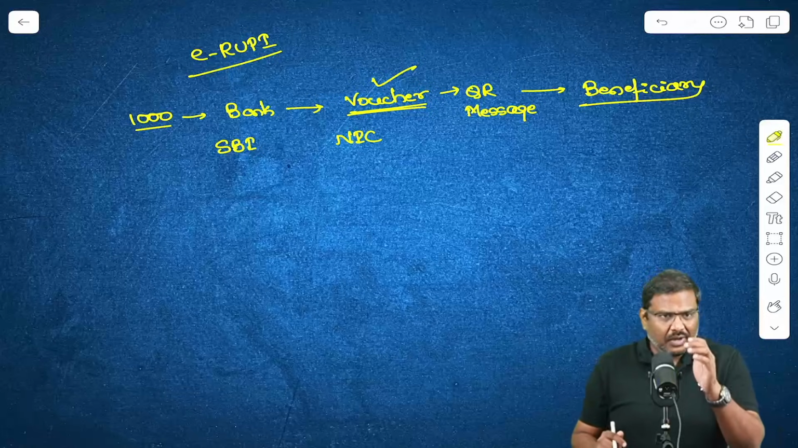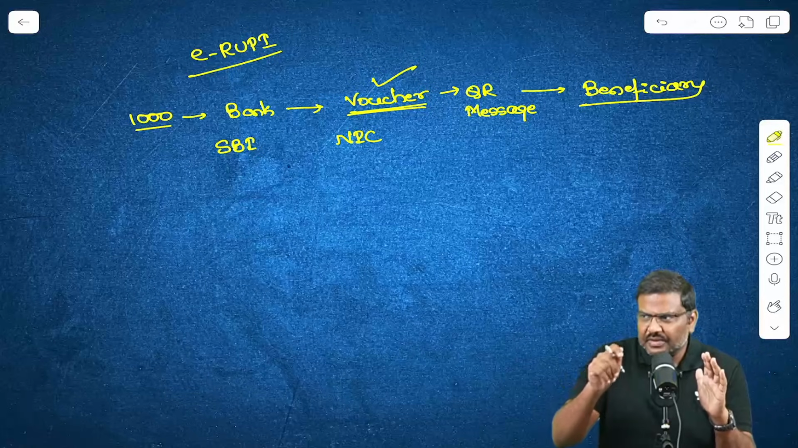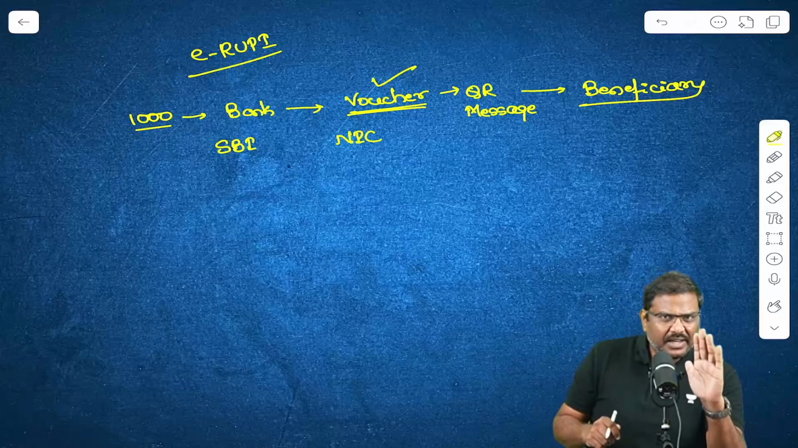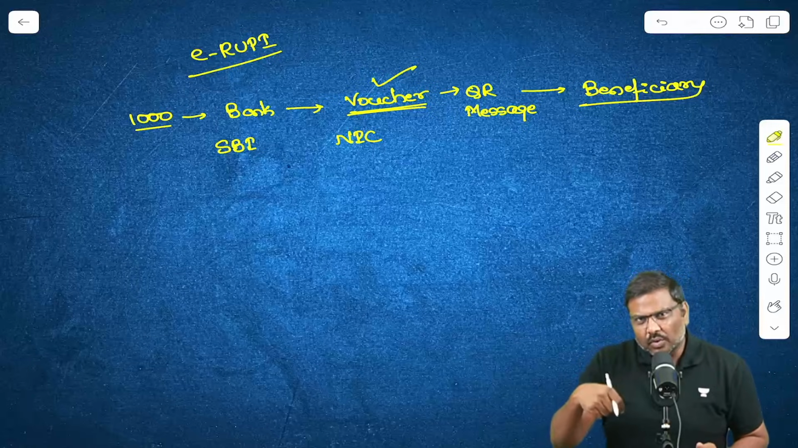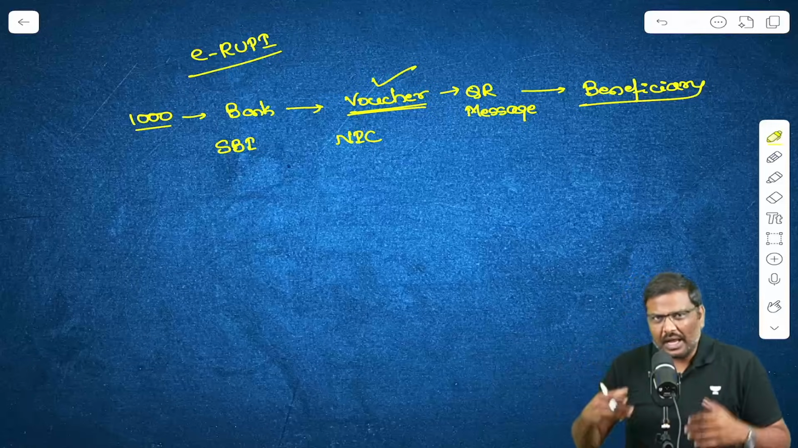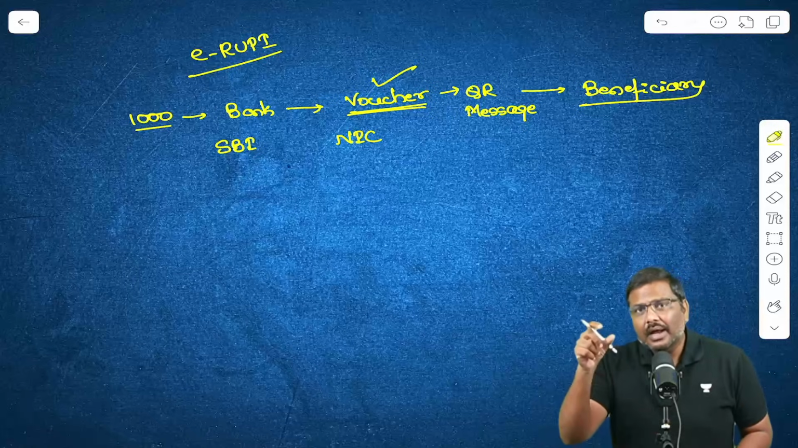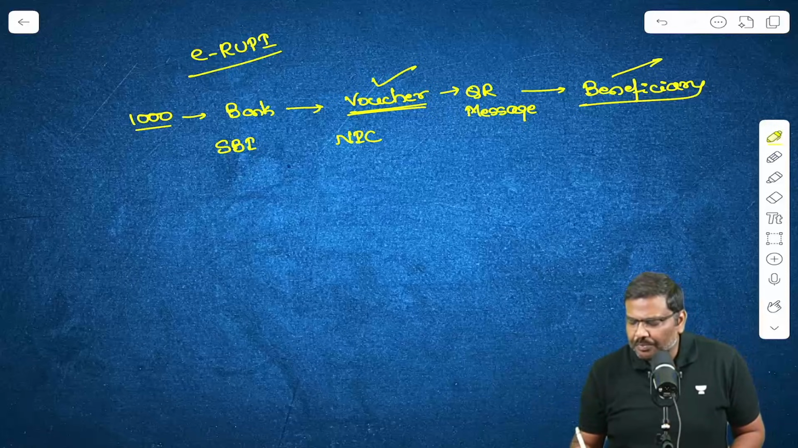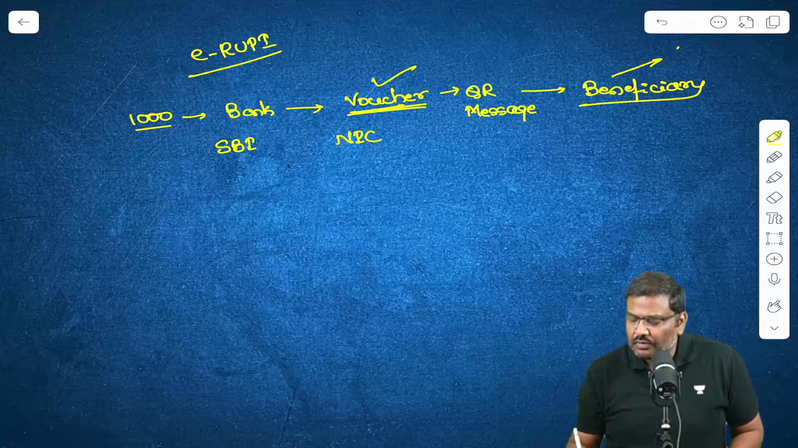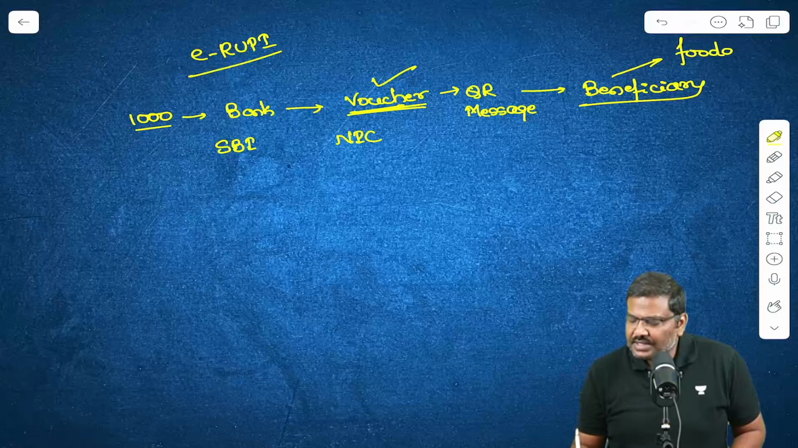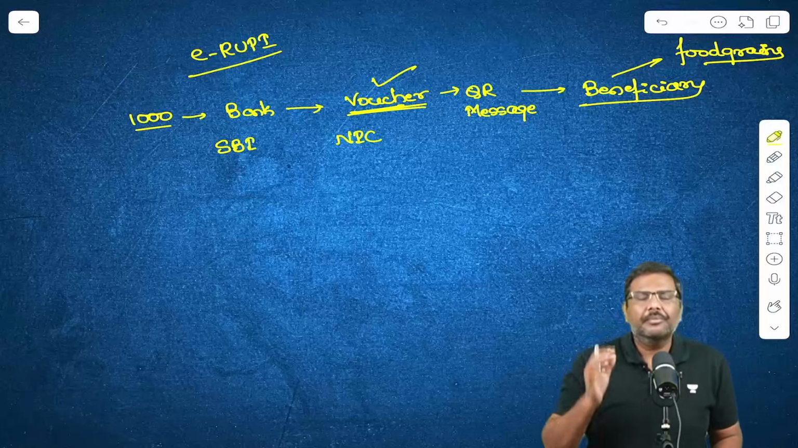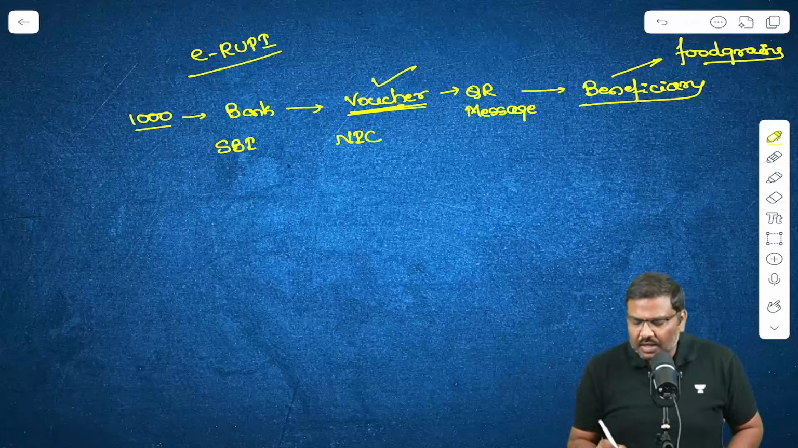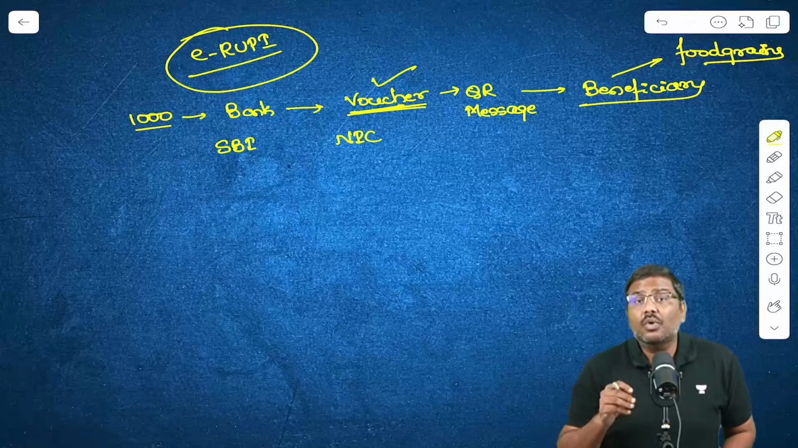Now the beneficiary will take the mobile, go to the service provider, and provide this QR code. The service provider will scan it. I'll get an OTP. I'll submit the OTP, assuming I'm the beneficiary. And now the service provider, let's assume the 1000 rupee voucher is for food grains, that is a shopkeeper, has to provide 1000 rupees worth of food grains to me. This is essentially the concept of the digital voucher.